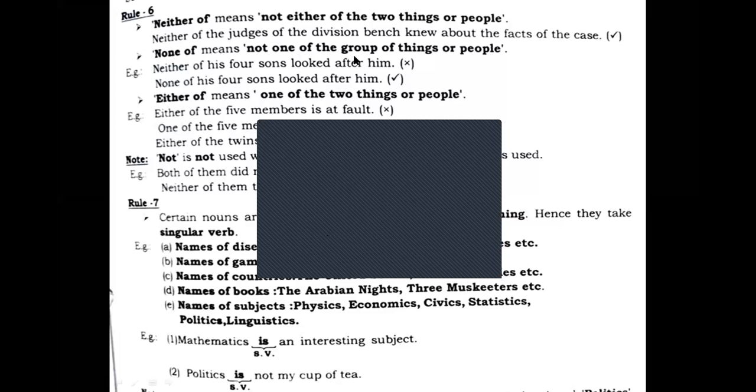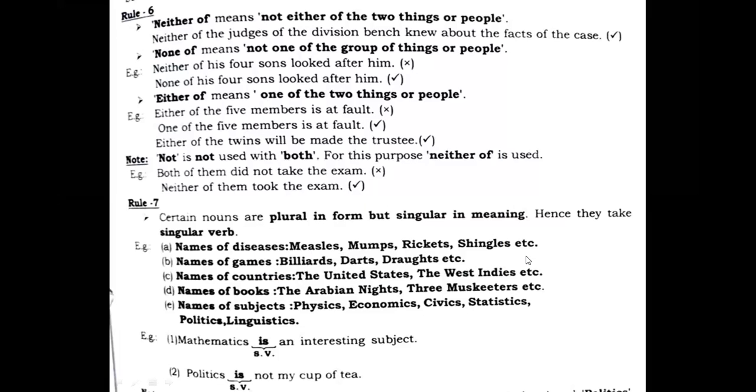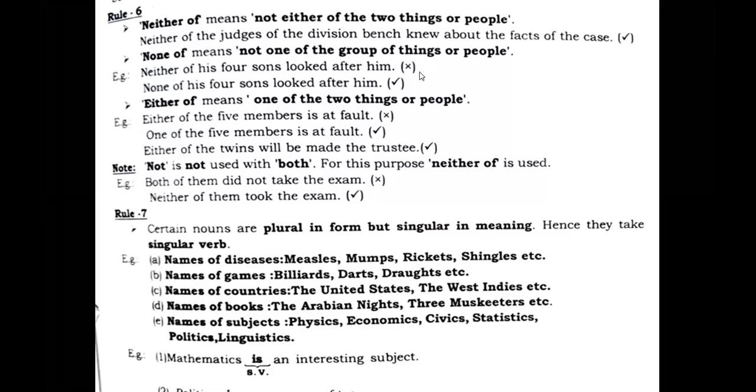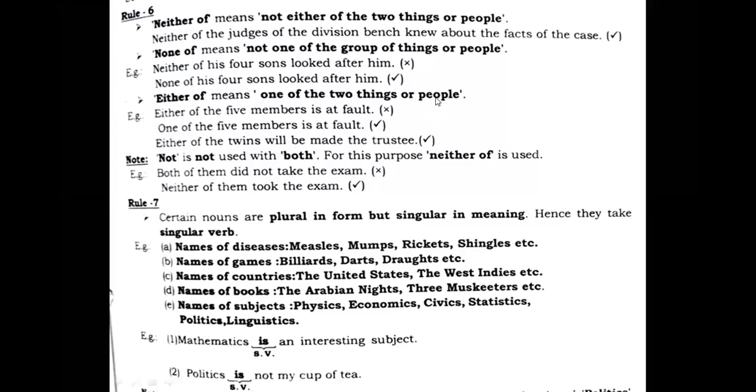Neither of the judges of the division bench knew about the facts of the case.